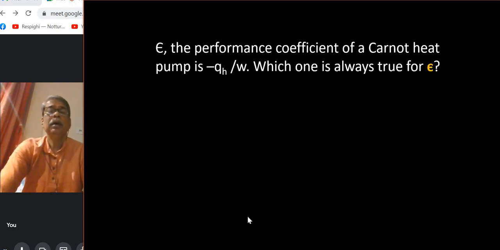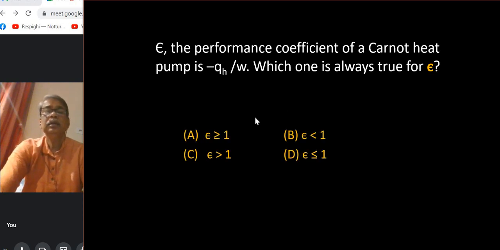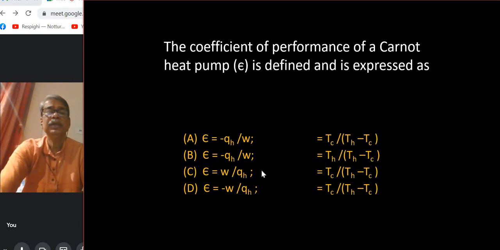And the performance coefficient of a Carnot heat pump. So this is minus QH by W. Okay, and then epsilon, which one is true? The answer is actually C, but that would be visible in the next slide, why epsilon must be greater than 1, because of the expression minus QH by W, and the expression is actually, the answer is B, that is TH by TH minus TC. So TH is greater than TC, right? So the denominator is less than the numerator. So of course the result is greater than 1. So epsilon is greater than 1 always because of this expression.